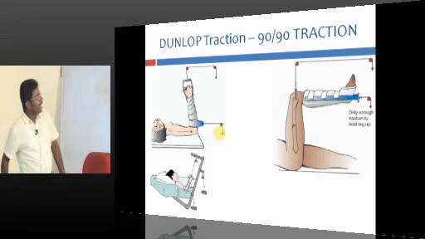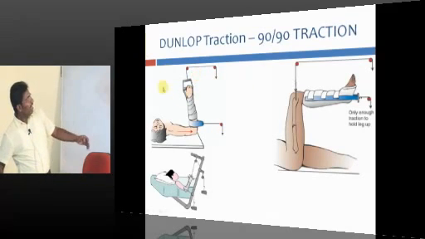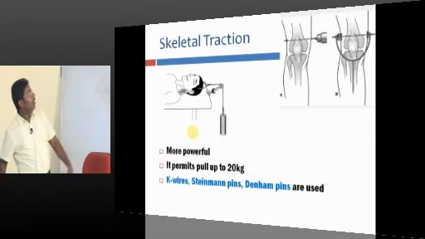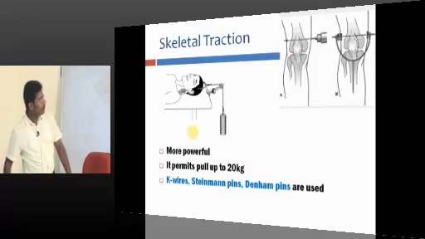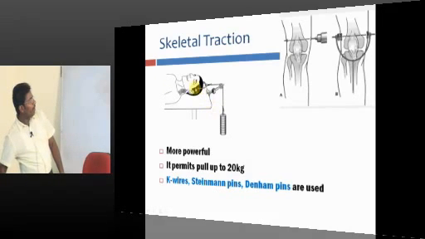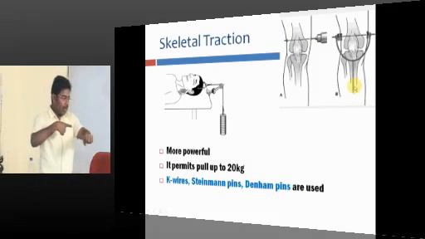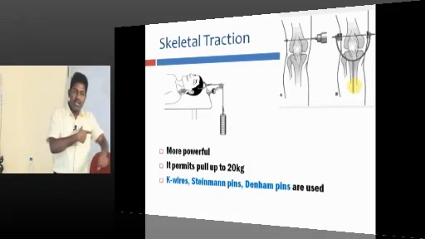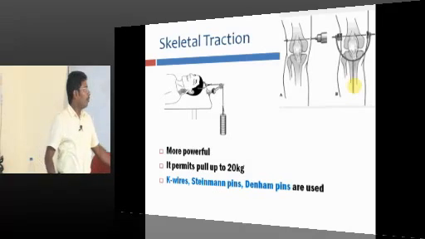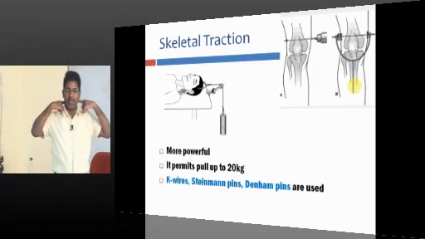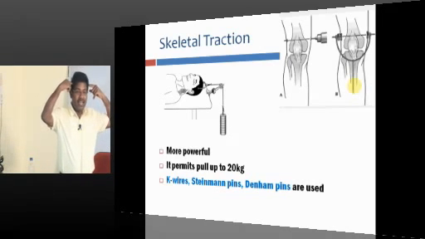Okay, this is again a traction only. This is skeletal traction. Look at this. You can insert a pin into the bone, something like this. When you insert a pin, you can apply more weight, up to 20 kg. So in a cervical fracture patient, you can simply reduce by applying skull tongs.